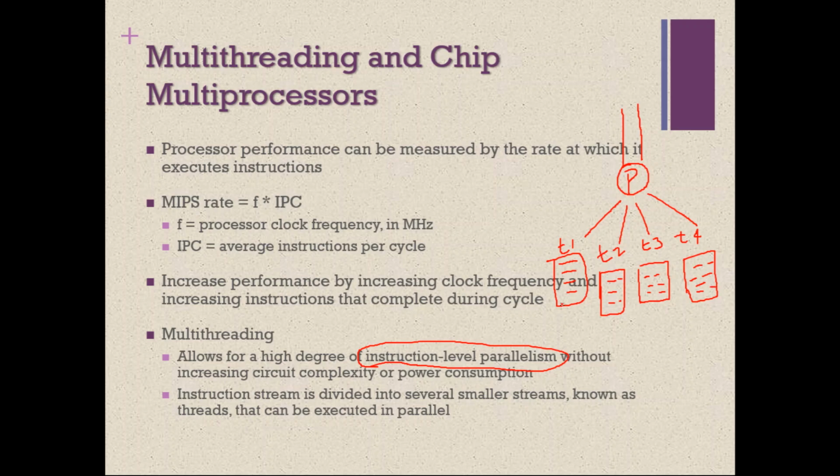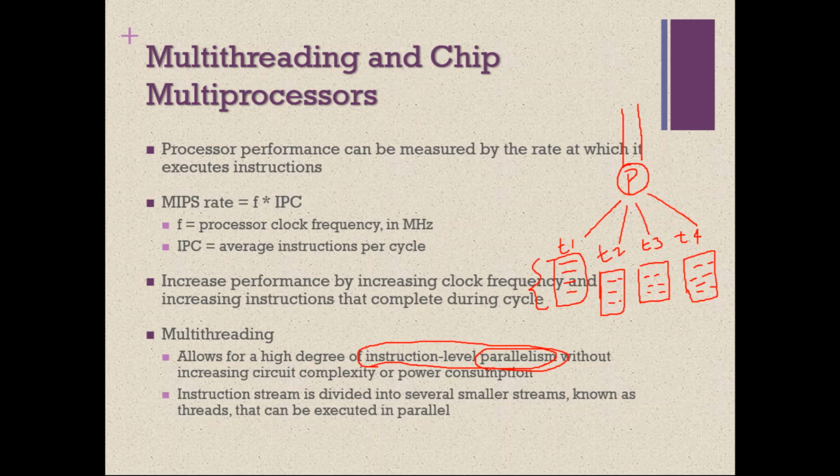Okay, right? So if you take one thread, in this one thread itself, there may be different instructions. And these different instructions can be executed simultaneously. That is called instruction level parallelism. So parallelism means executing things simultaneously. How we are going to execute simultaneously, that we will discuss.